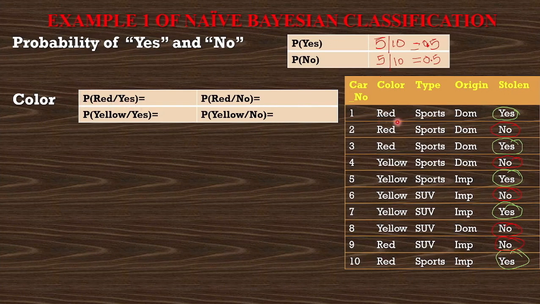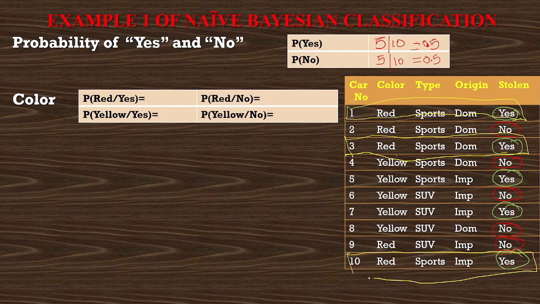Now first entry is red and yes. Then second entry, this one will come because it is also a red color car and it is stolen. You can see yes written over there. Then we have this last entry which is a red color car and it is stolen. Just see color and the stolen. Only these 2 attributes you need to check. Then you find the probabilities of this color column. Other things are not required.